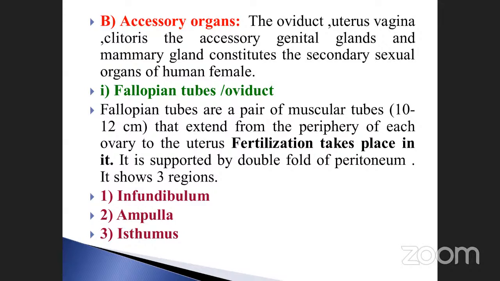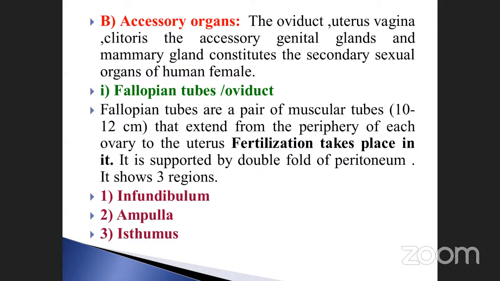Okay, so go to the next one. First one is called the fallopian tubes, also the oviduct. The fallopian tubes are a pair of muscular tubes. It is also made up of muscles. How many centimeters is there? 10 to 12 centimeters, extending from the periphery of each ovary to the uterus.